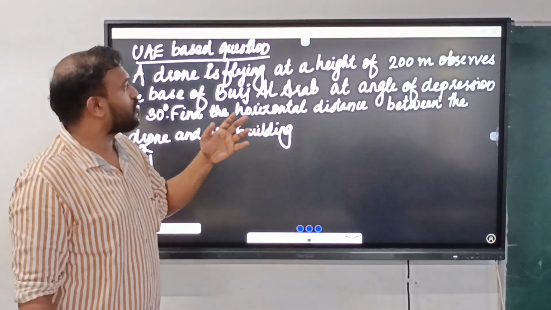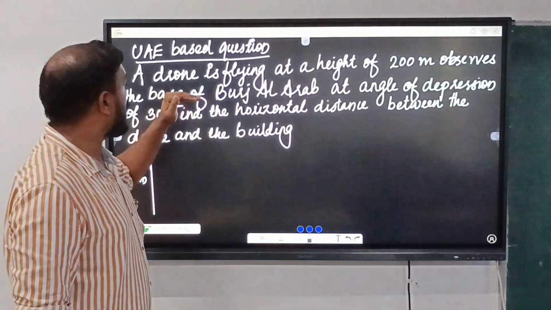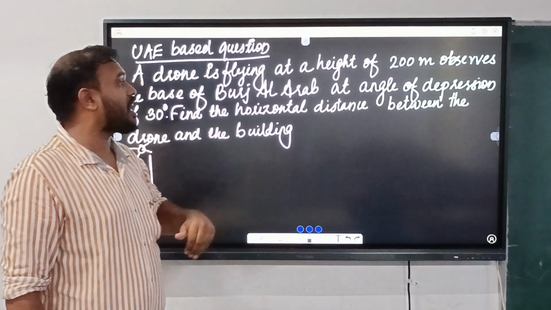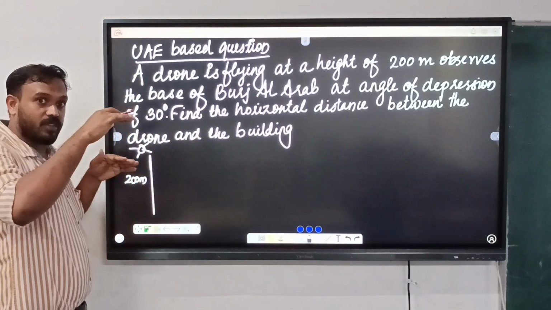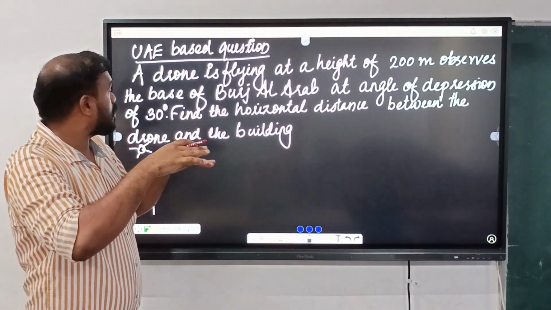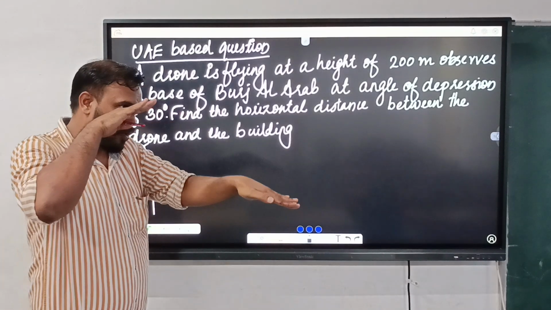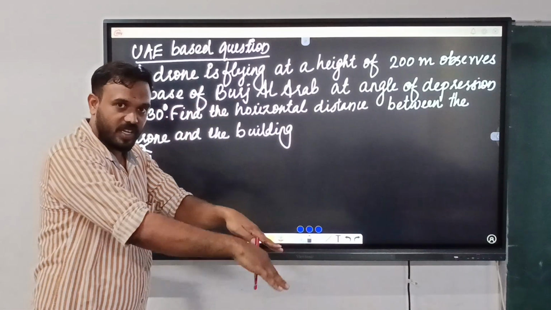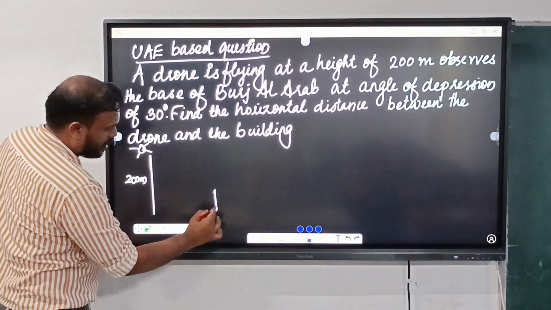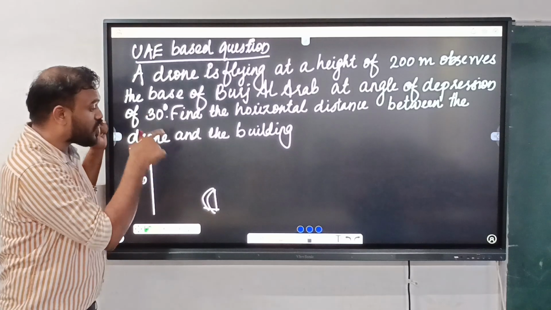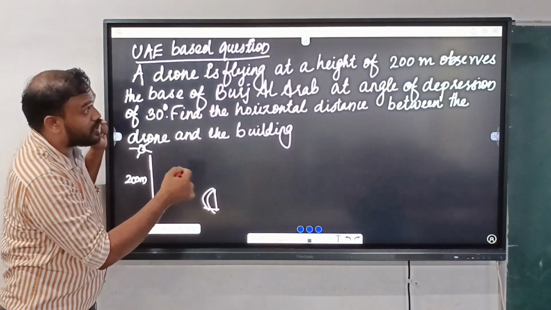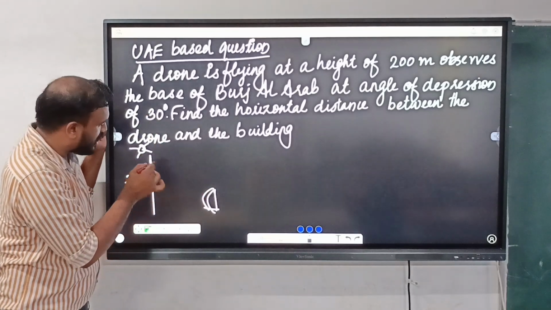And what is it doing? It observes the base of Burj Al Arab at an angle of depression of 30 degrees. So there is a horizontal level and the line of sight. Here will be the Burj.